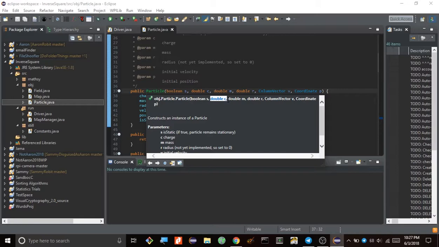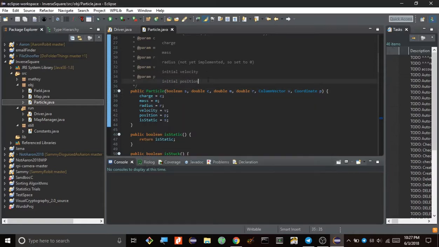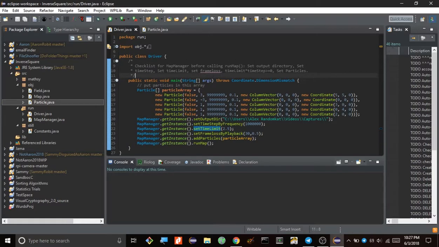And then you have a double representing the charge, a double representing the mass, a double representing the radius in meters of the particle, a column vector which represents the velocity in meters per second, and a coordinate which represents the starting position. And you can see the constructor is in effect here.